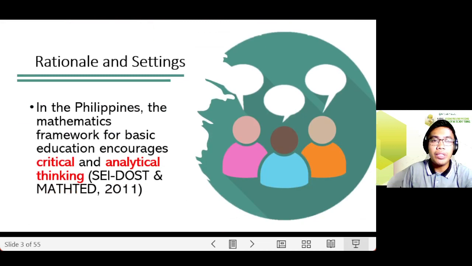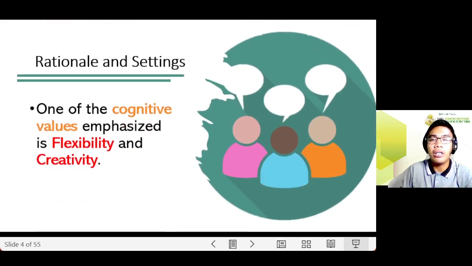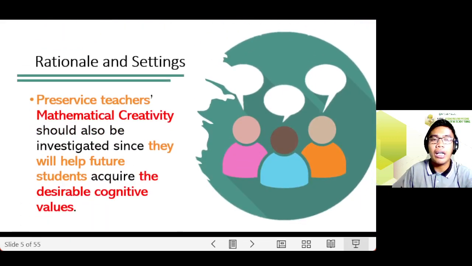In the Philippines, the mathematics framework for Philippine basic education encourages critical and analytical thinking, whereas in the framework, one of the cognitive values emphasized is flexibility and creativity. Hence, pre-service teachers' mathematical creativity should also be investigated since they will help the future students acquire these desirable cognitive